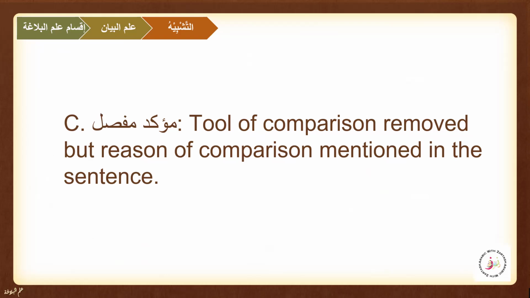Anta shamsun, we just removed it. But it is mufassal, because the reason of the comparison is mentioned, like fiddi eye. Anta shamsun fidyai. So that means it is muakkad and mufassal at the same time. We removed ka, but the reason of the comparison is mentioned, that is fidyai. So this is muakkad mufassal.